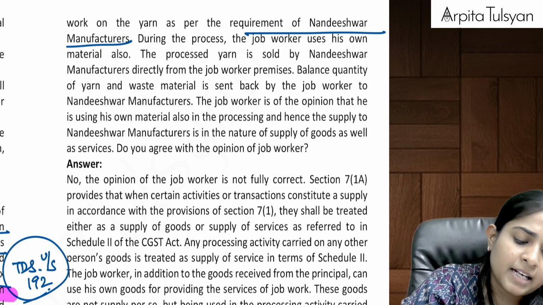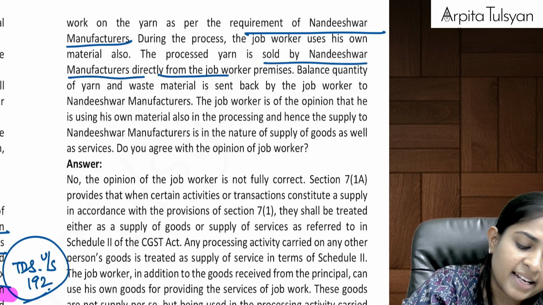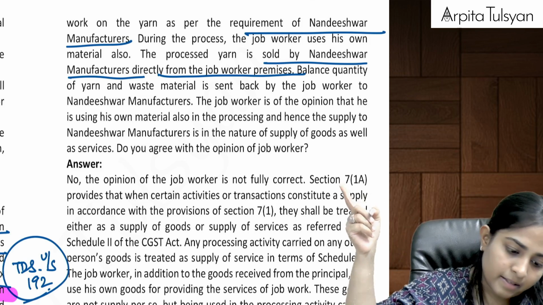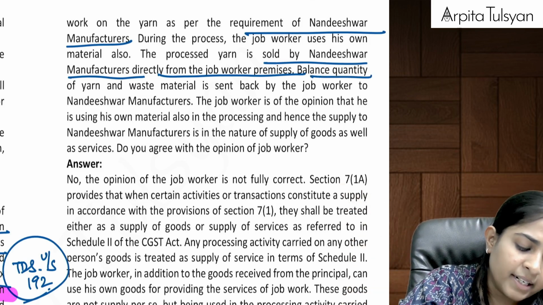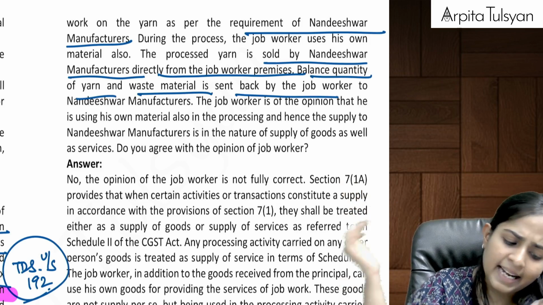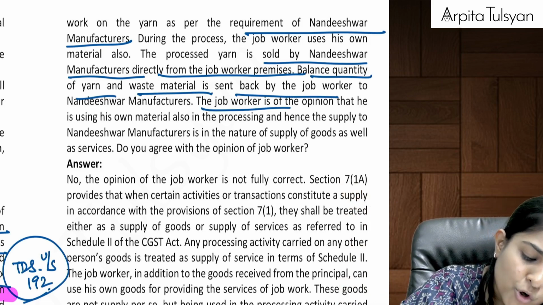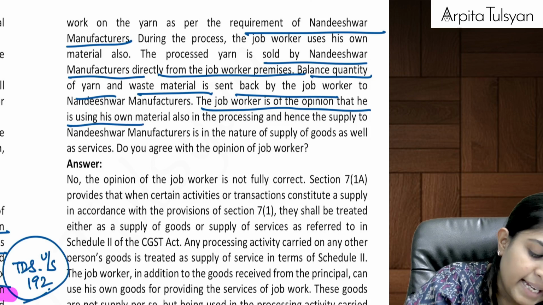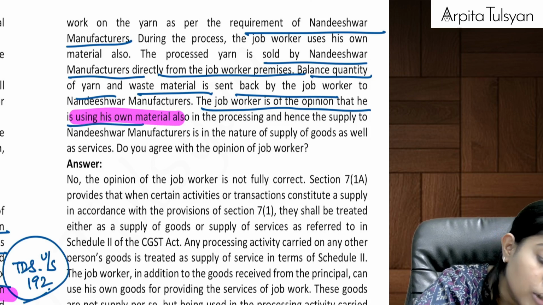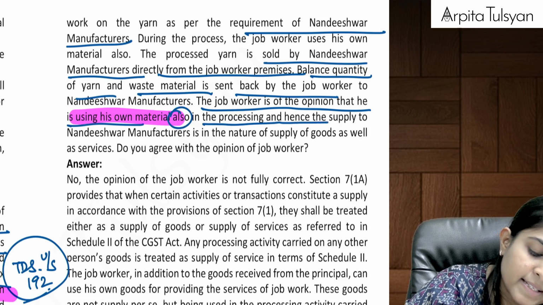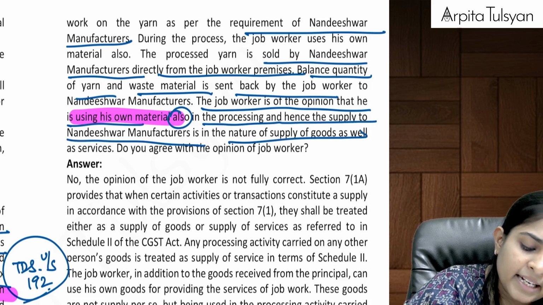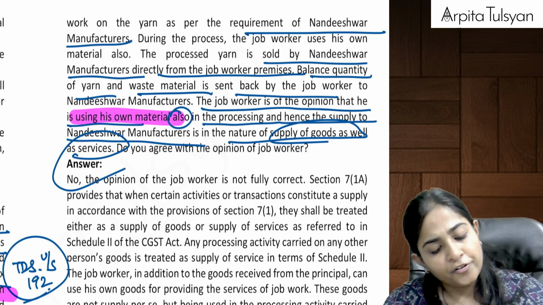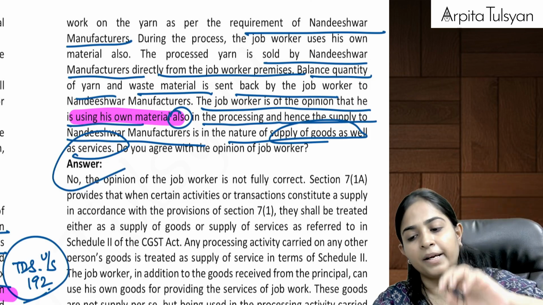The processed yarn is sold by Nandishwar manufacturers directly from the job worker's premises. Okay. Balanced quantity of yarn and waste material is sent back to us. The job worker is of the opinion that he is using his own material also in the processing and hence the supply is in the nature of supply of goods as well as supply of services. Do you agree with the opinion of job worker?